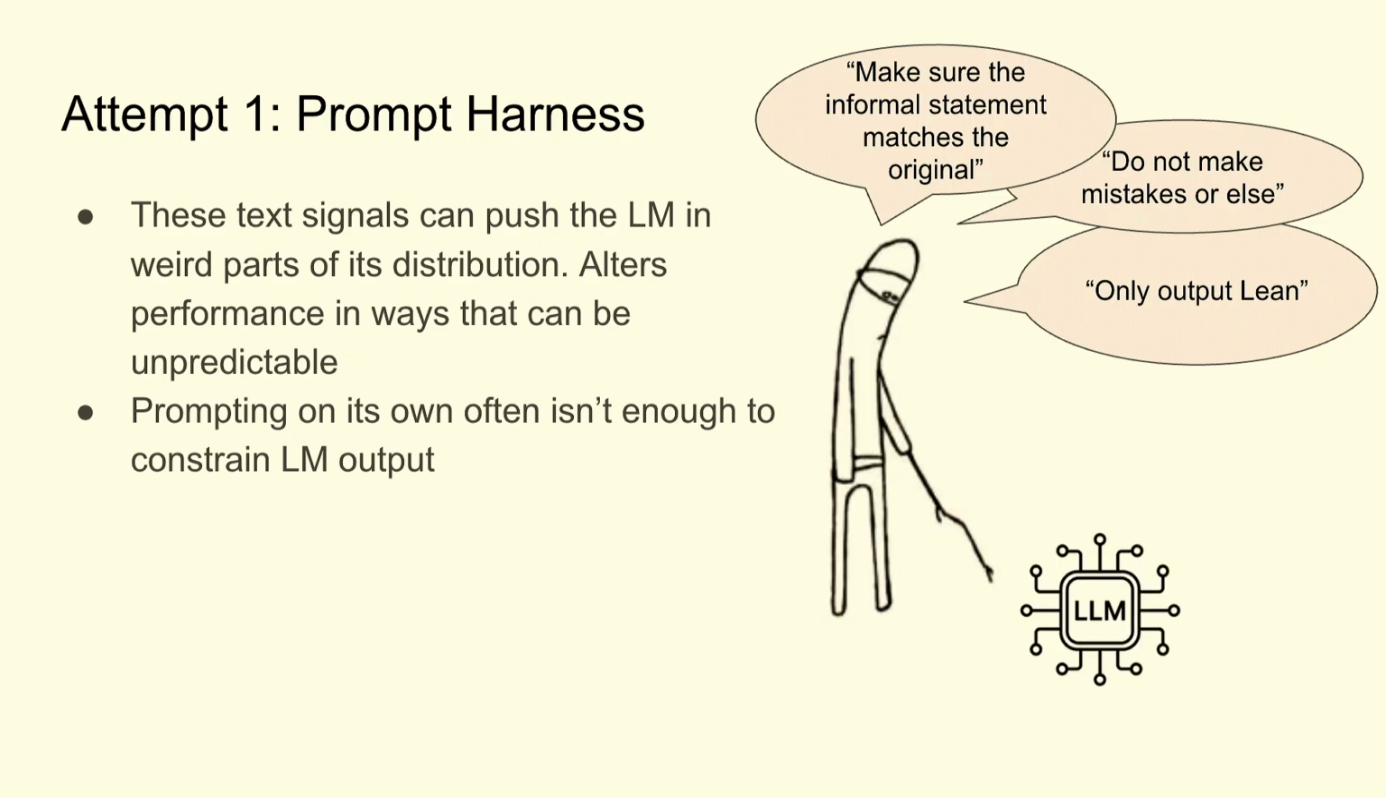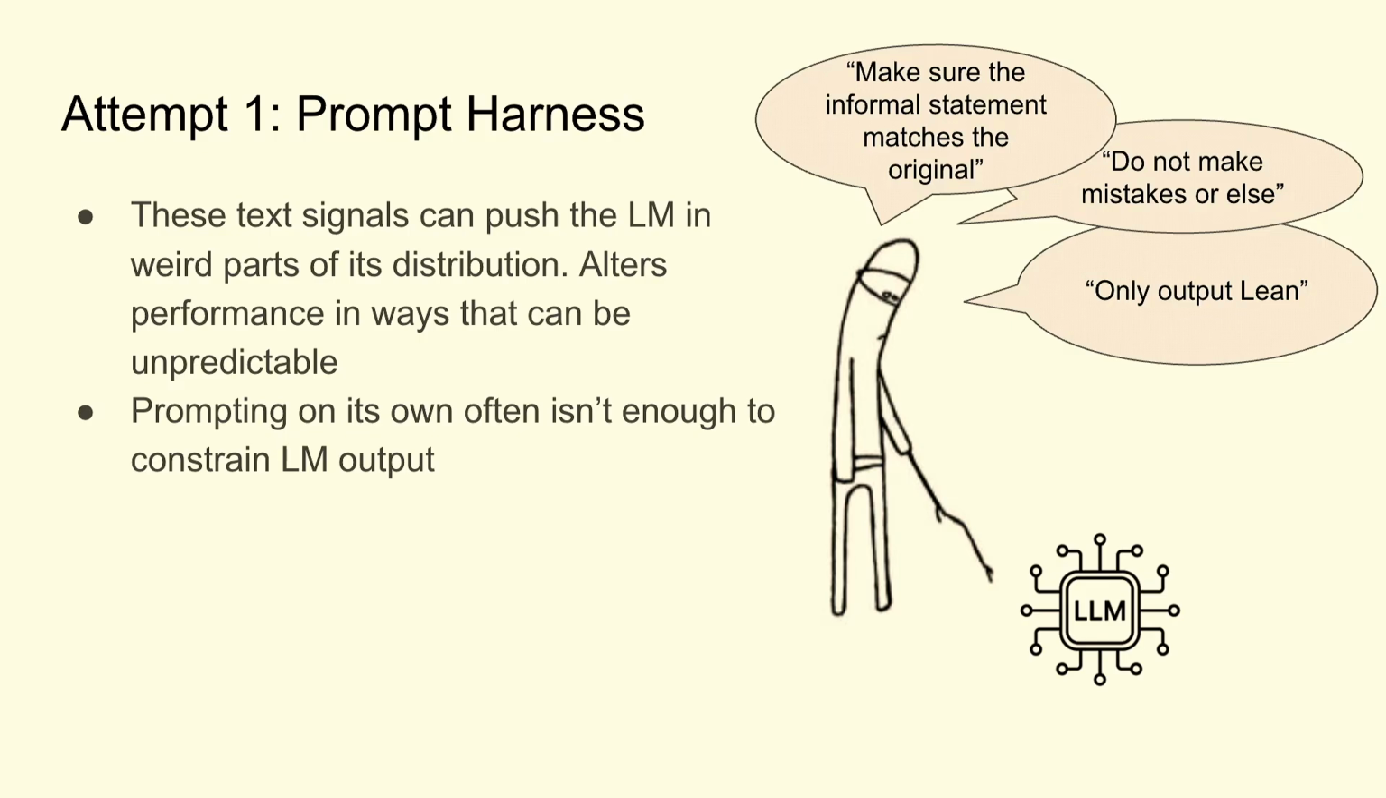If we're going to create an autoformalization pipeline, one way is by using a prompt harness. I should say that in the different attempts I'm going to consider, I'm only considering inference time strategies, so things that don't involve training. Your first attempt might be making a prompt harness, which would involve passing many text signals into an LLM, like make the formal statement match the original, do not make mistakes or else, only output Lean. But this is challenging, because when you pass multiple of these text signals into the LLM, you could push it into weird parts of its distribution, and you can alter the performance in unpredictable ways.